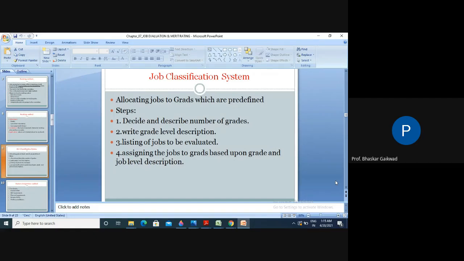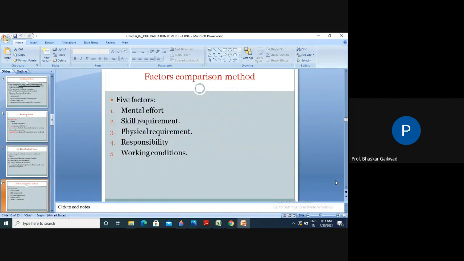This is actually the job evaluations examples. Then comparison methods, 5 points. You can compare the jobs on the basis of mental effort, how much skill is required, physical requirement, and how much responsibility. Working conditions should be good and satisfactory, so that workers will feel they can complete the given jobs within the specified times. So that type of working condition should be there.